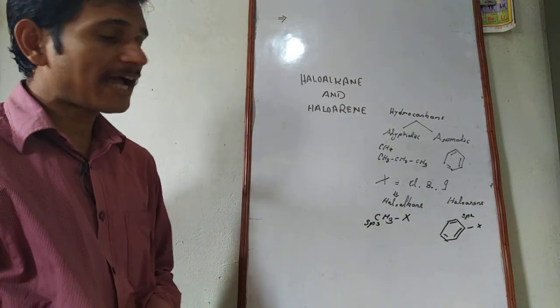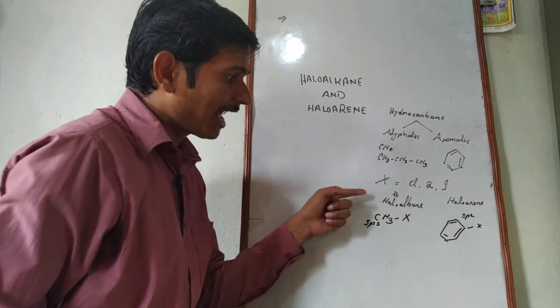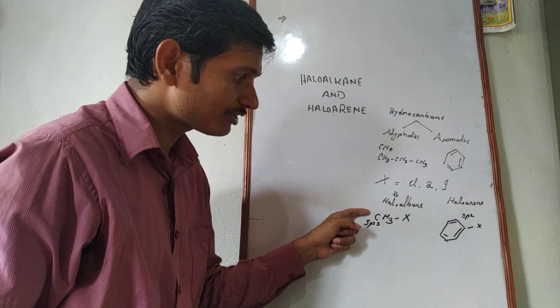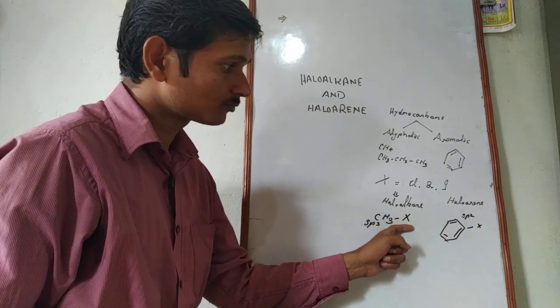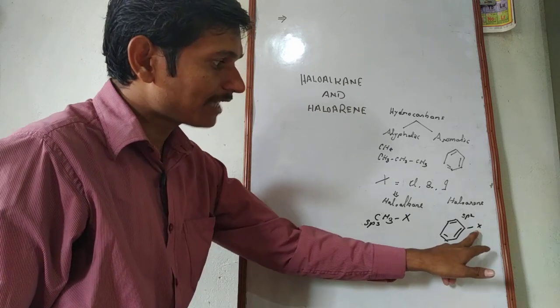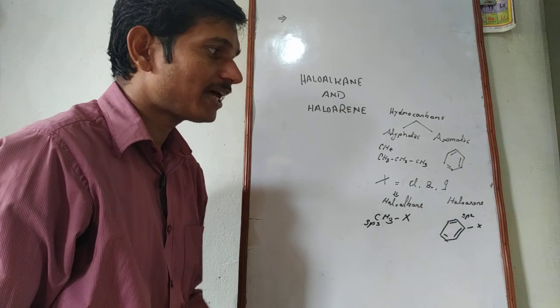The difference lies in the hybridization also. In haloalkane, there is sp3 hybridization on the carbon to which halogen is linked, while in haloarene, the halogen atom is directly linked to a carbon which is sp2 hybridized.